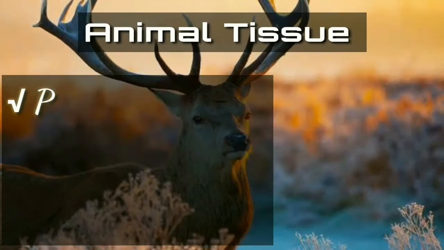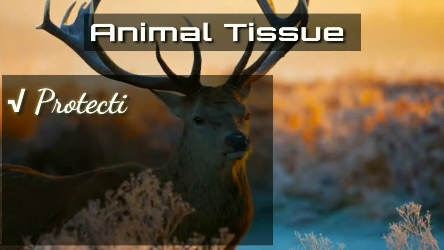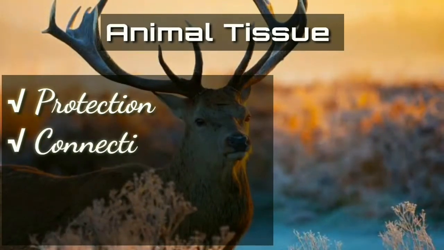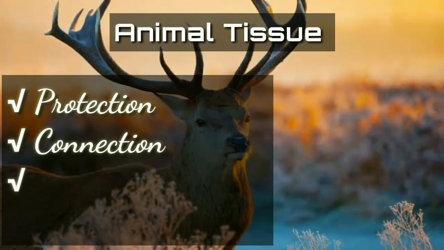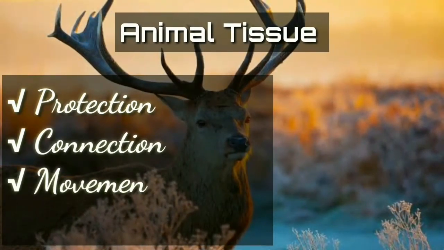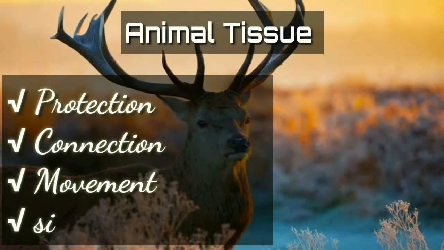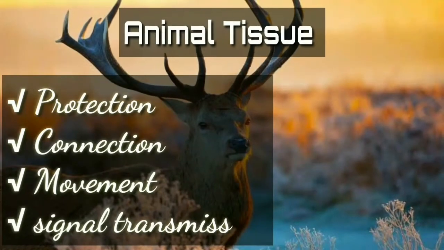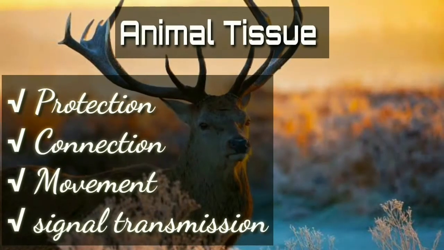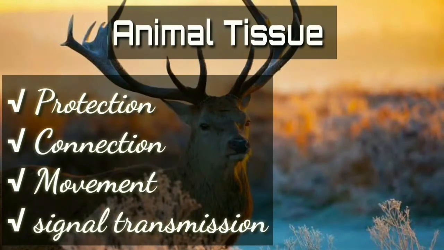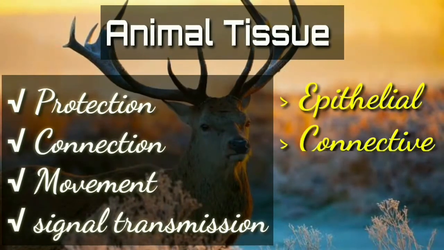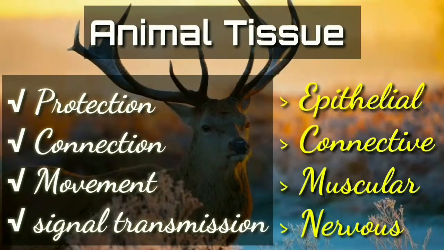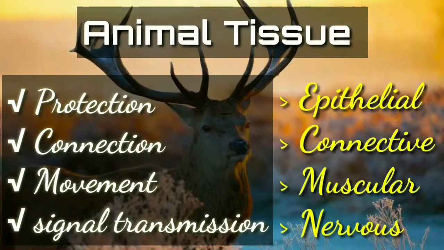The first is the one that provides protection. Second, one that provides connection. Third, one that is responsible for movement and locomotion. And the last one is for transmission of the signals for quick and efficient work. Based on this, we get the 4 major types of tissues: epithelial, connective, muscular and nervous. So in this video, let us start with nervous tissue.